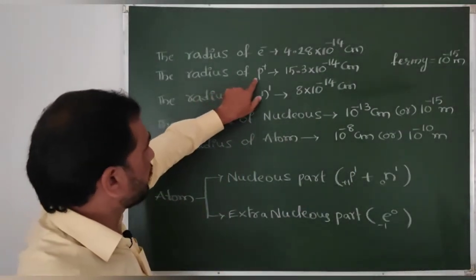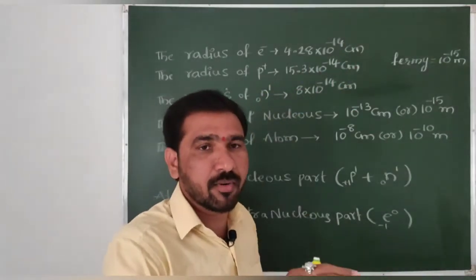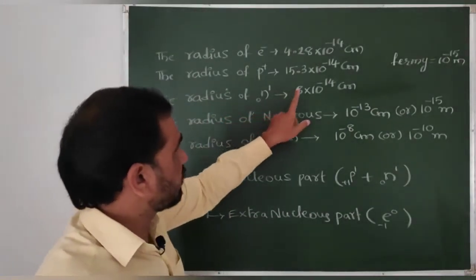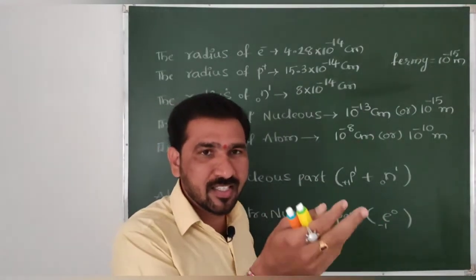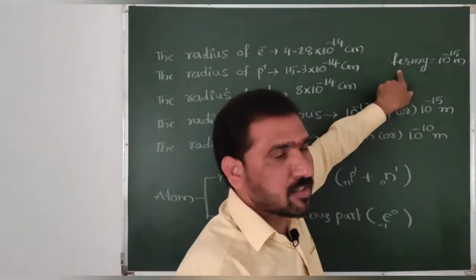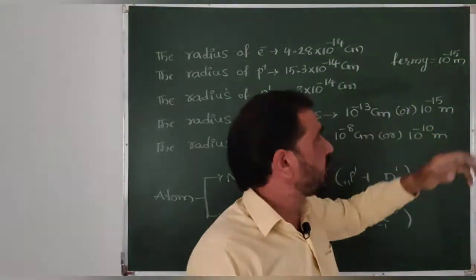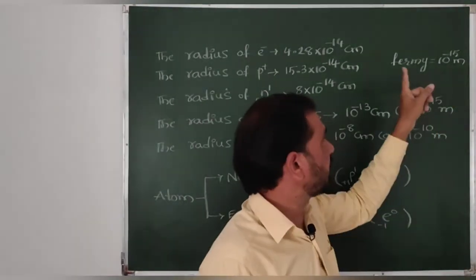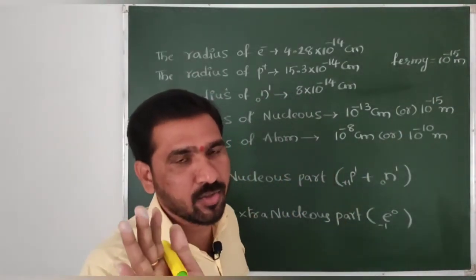Then the radius of a proton is equal to 15.3 into 10 power minus 14 centimeters or 10 power minus 16 meters. Then the radius of neutron is equal to 8 into 10 power minus 14 centimeters or 10 power minus 16 meters. And also remember here, 1 Fermi is equal to 10 power minus 15 meters. Sometimes the information under the question is given in Fermi also. But remember, 1 Fermi is equal to 10 power minus 15 meters. That is also you have to remember.